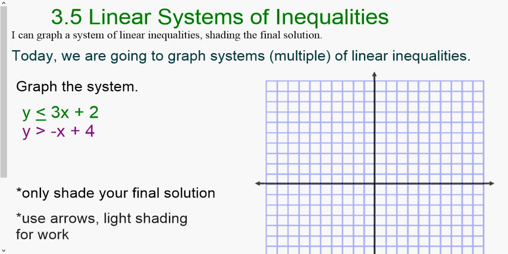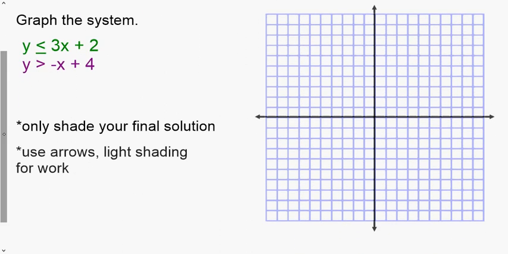We're going to be graphing 2, 3, or potentially 4 inequalities on the same graph, and we're only going to be shading the final answer. So we're going to go through some examples of this, but really it's kind of a review of things we did in section 4.